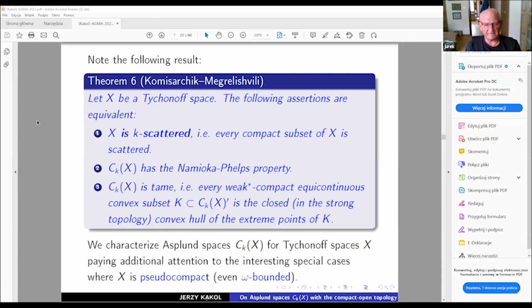continuous functions for Tikhonov spaces X, with what I mentioned here, paying additional attention to some interesting special cases where in principle X is not compact. Because when X is compact, the problem has already been solved by Namioka and Fels. But for more general and very natural cases, I would say pseudo-compactness or even omega boundedness. Surely I'm going to recall the definitions of these two objects.